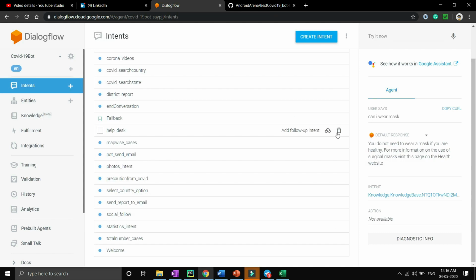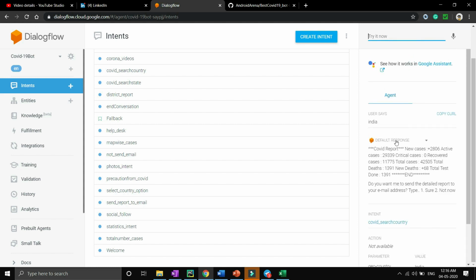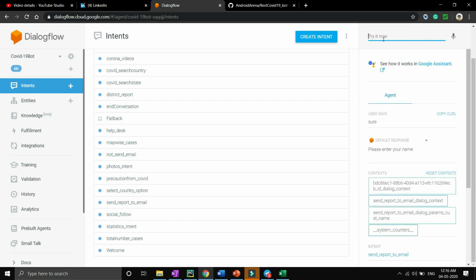Now let's quickly look at the send email intent. Whenever the user has entered India, our Python Flask will return a response with the detailed report, and it will also ask, do you want me to send the detailed report to your email address, type sure or not now. So let's assume I have entered sure. If I enter sure, you will see that it is asking me, please enter your name.